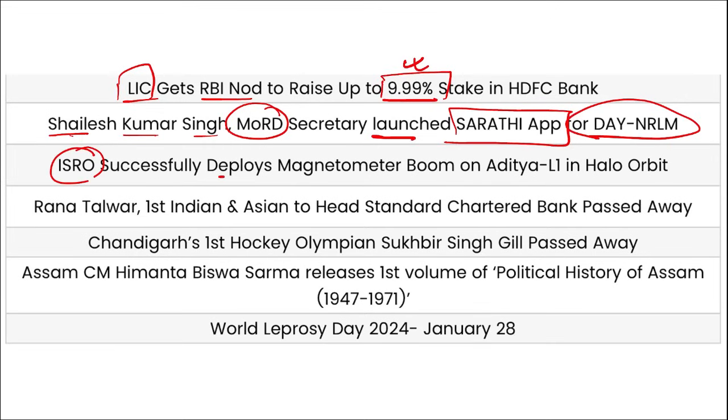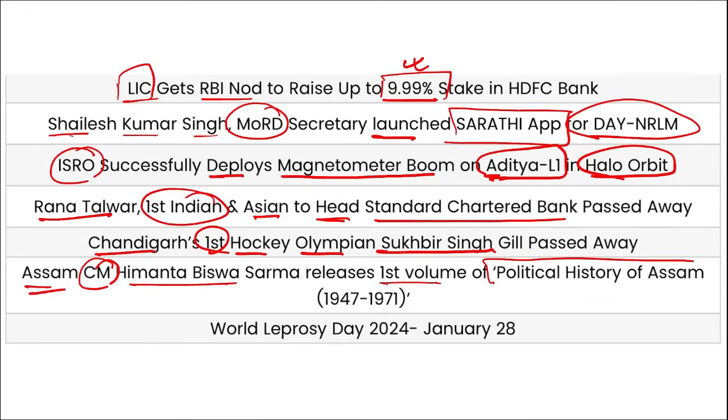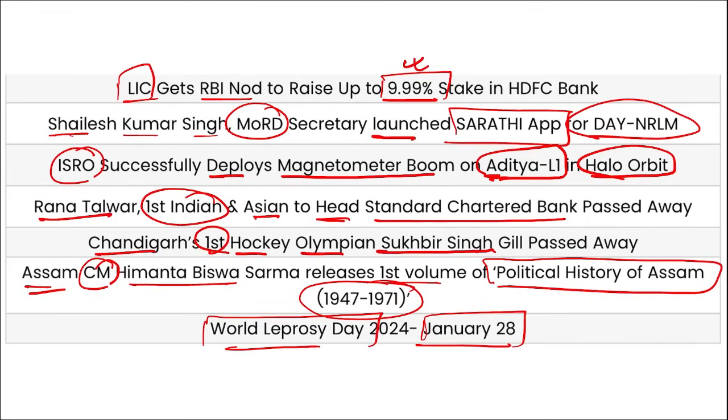ISRO successfully deployed the magnetometer boom on Aditya L1 halo orbit, that is Aditya L1 mission launched by ISRO to study Sun. Rana Talwar, first Indian and Asian to head Standard Chartered Bank, recently passed away. Chandigarh's first hockey Olympian Sukhbir Singh Gill passed away. And Assam's Chief Minister Himanta Biswa Sarma released the first volume of the book Political History of Assam 1947 to 1971. World Leprosy Day observed on 28th of January. So these are your important current affairs for the day, friends.